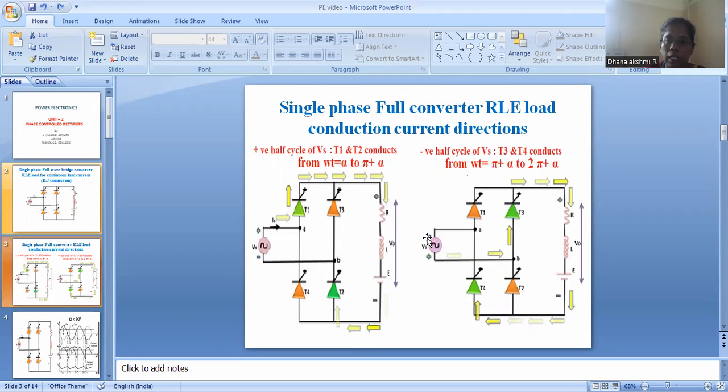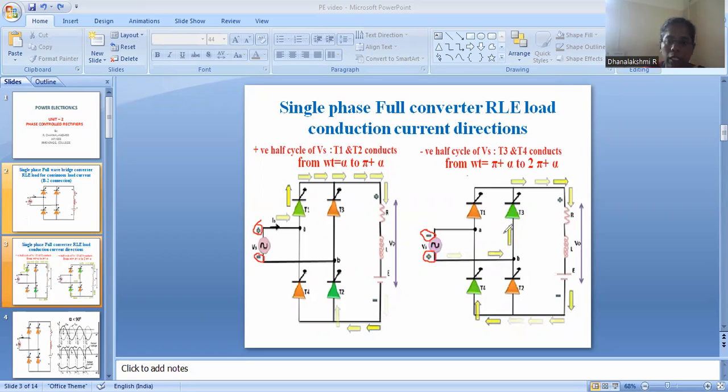During the positive half cycle, here it is positive and here it is negative. During the negative half cycle, the polarity is reversed, so here it is positive and here it is negative.